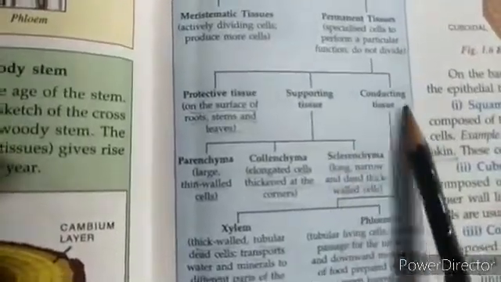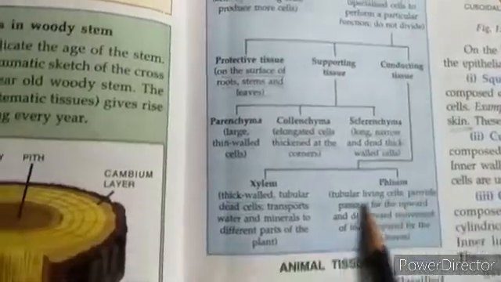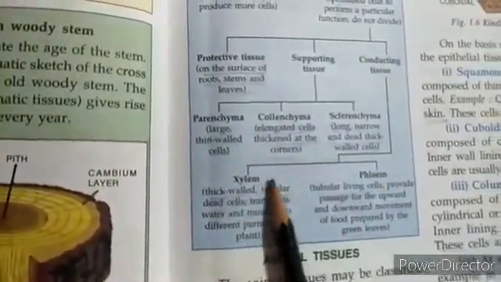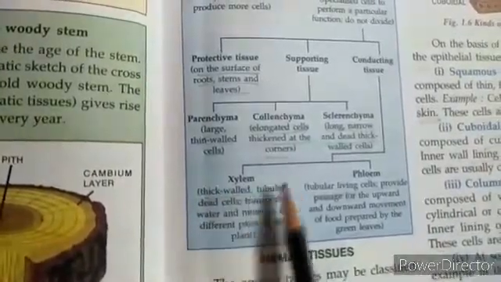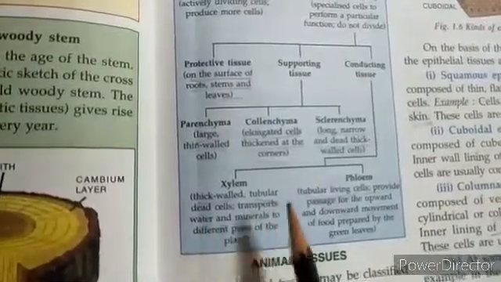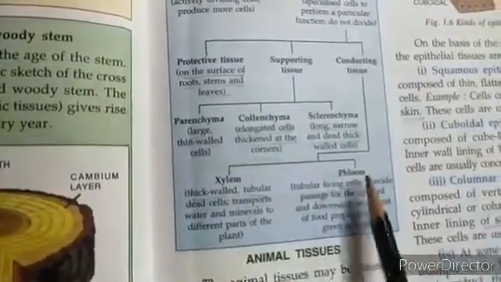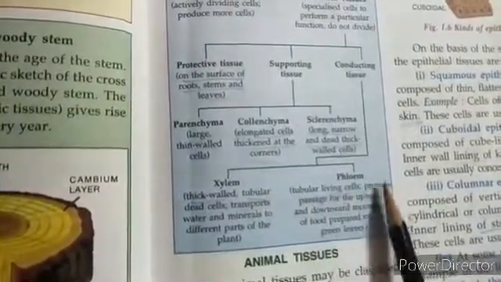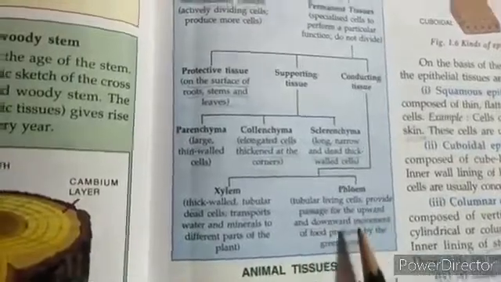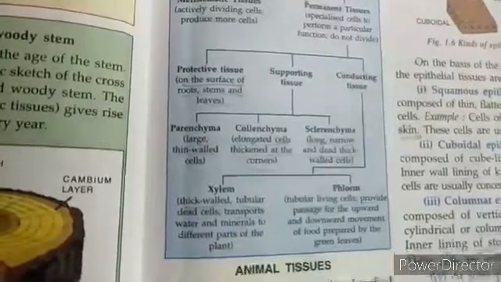Then we come to conducting tissue, and when you look at conducting tissue here, we understand that conducting tissue is divided into two types. One is xylem, thick-walled tubular dead cells transporting water and minerals to the different parts of the plant. And the second one is phloem, tubular living cells providing passage for the upward and downward movement of food prepared by green leaves.